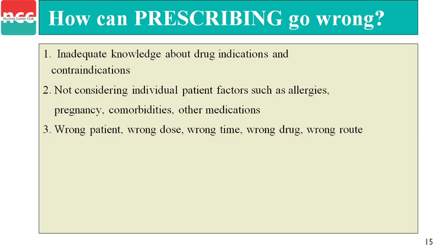The nurse does not know any of these things related to the patient name, dose, time, drug and route. So the nurse should know the proper patient name, proper dose, proper time, proper drug and proper route.